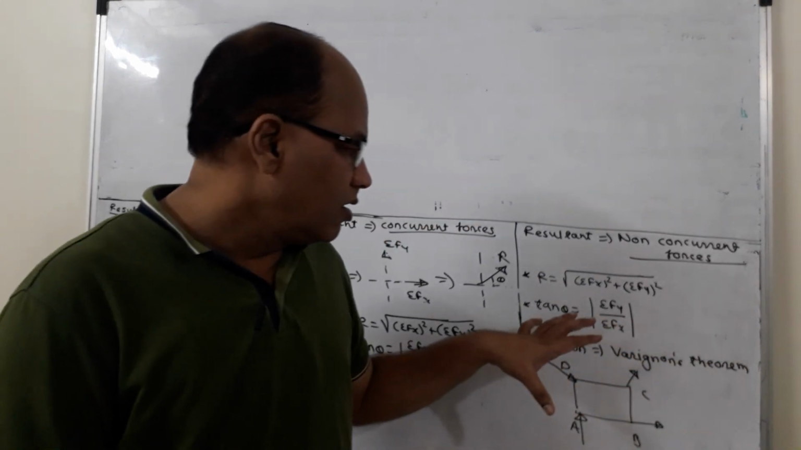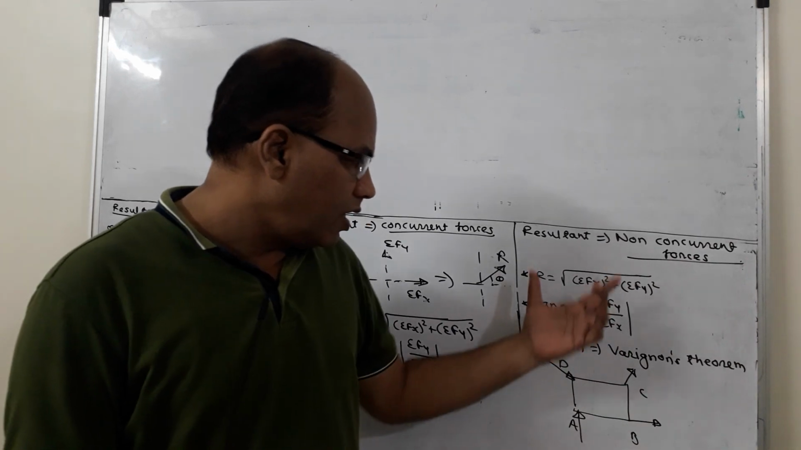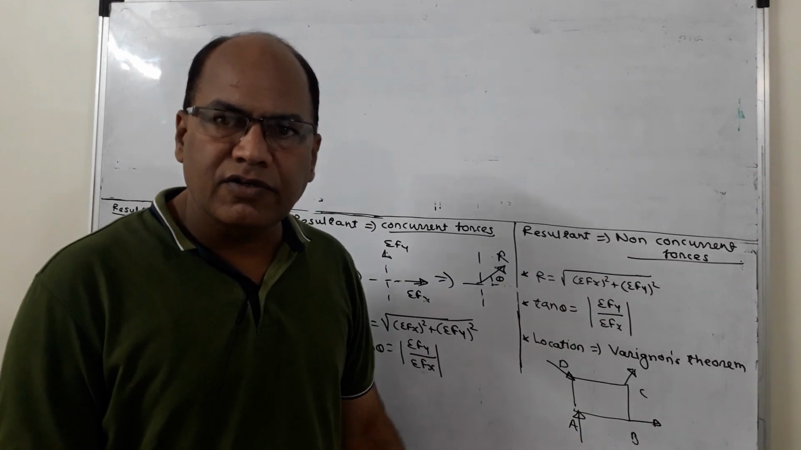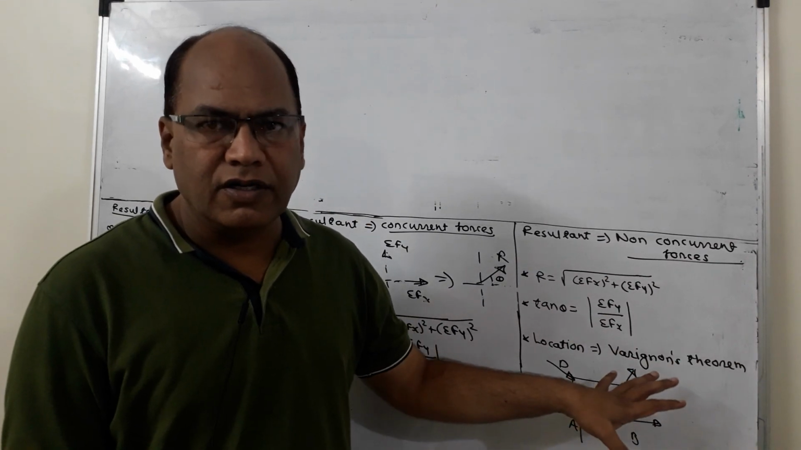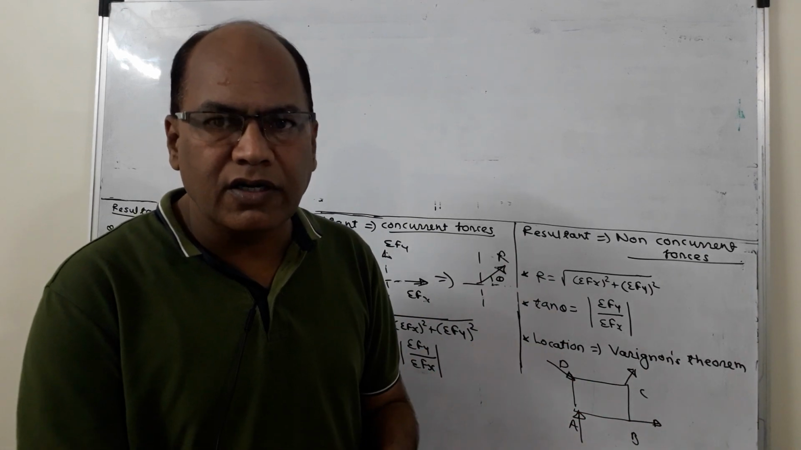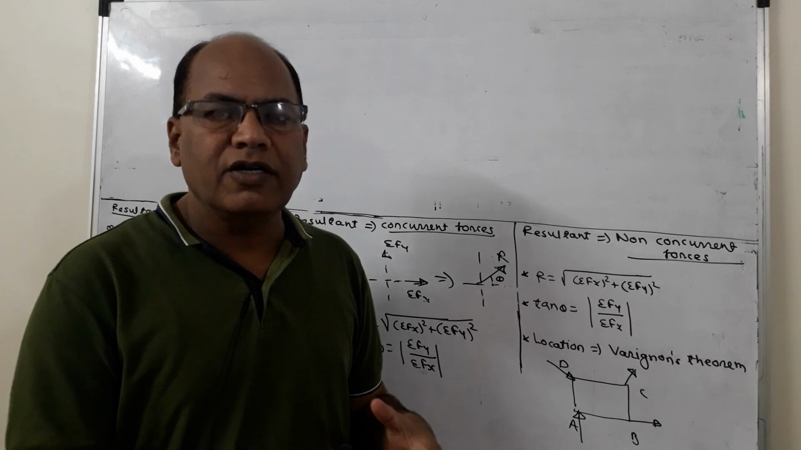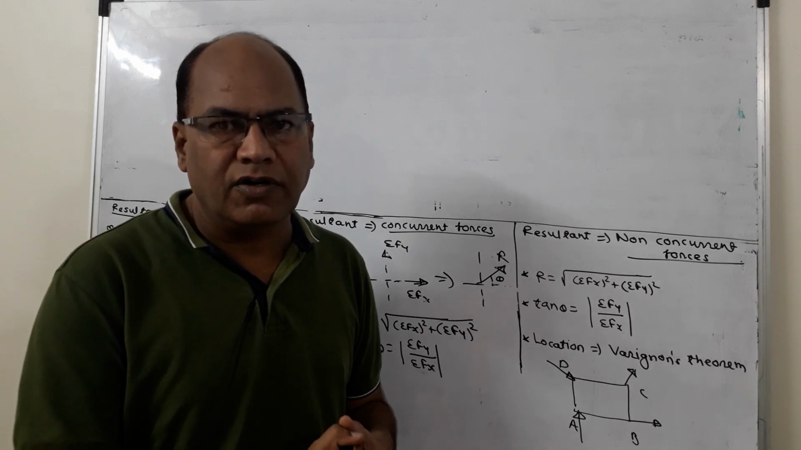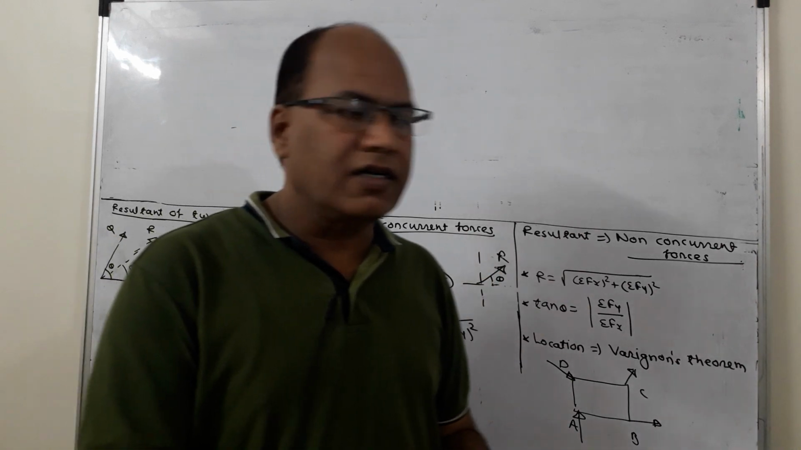So while getting the location of the resultant force, we will have to apply Varignon's theorem. The algebraic sum of moments of all the forces about any point must be equal to the moment of the resultant force about the same point. This is how we can get the resultant analytically.